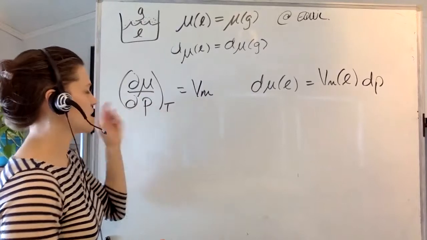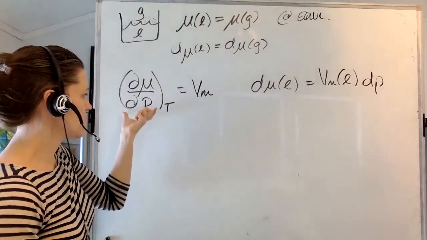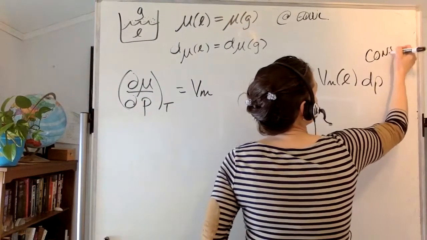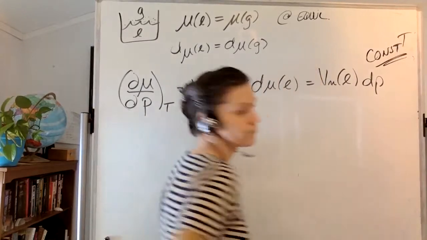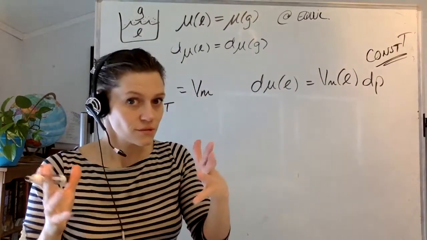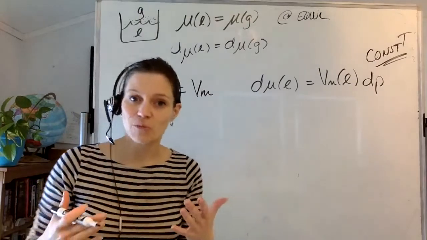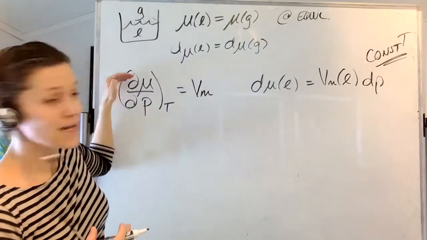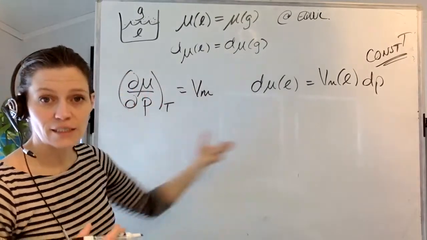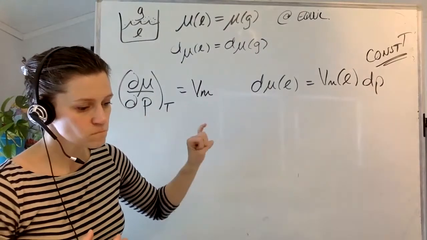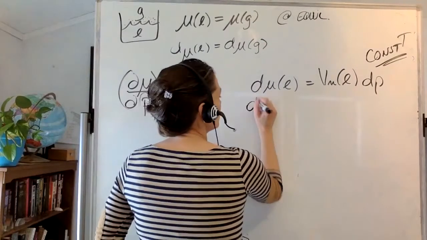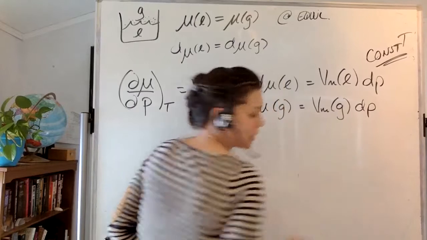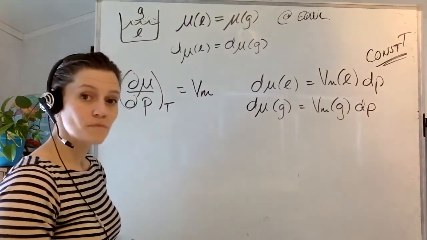Okay, so what I've done now is I've taken this dp and I've now multiplied it by the molar volume. And now this is at constant T. But what do you know about a phase change? Constant T. So the temperature is going to remain constant, which means we can make that mathematical step of taking dp and putting it over into the right-hand side. Likewise, I can do the same thing: d mu of my gas is equal to the molar volume of my gas, dp, again at constant T. Cool?